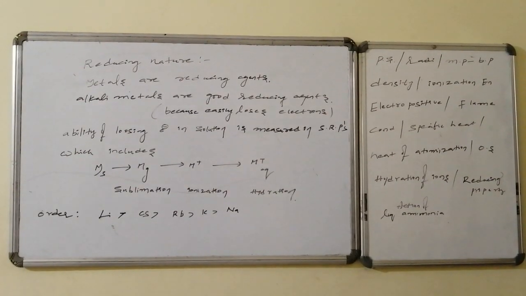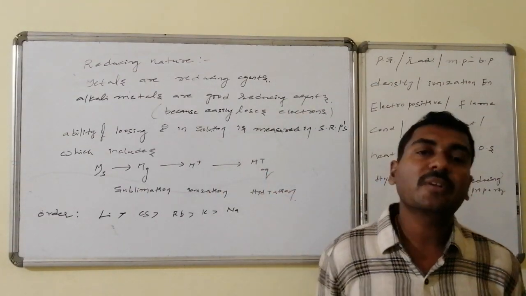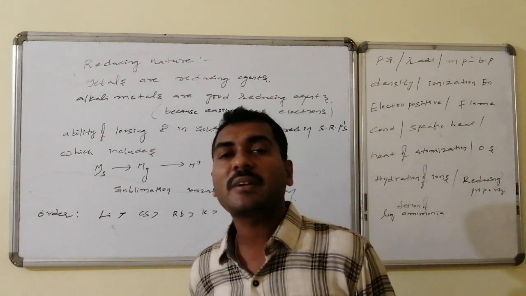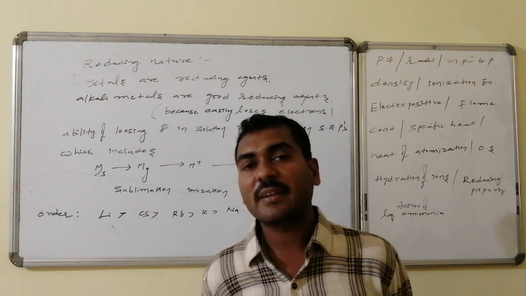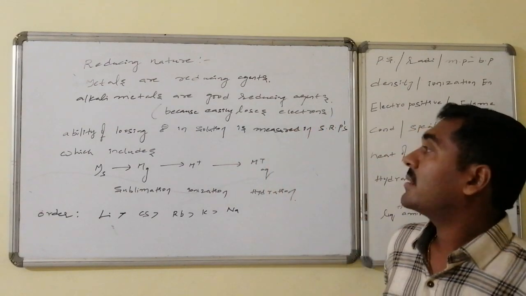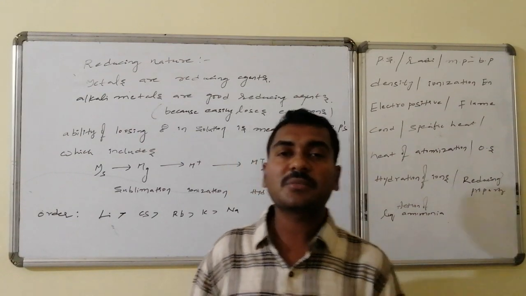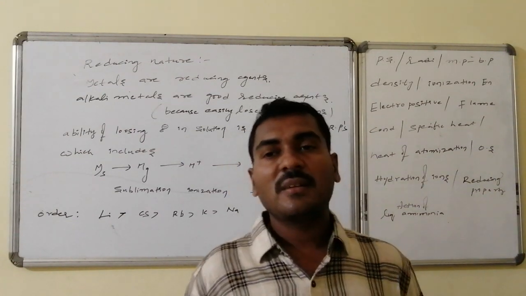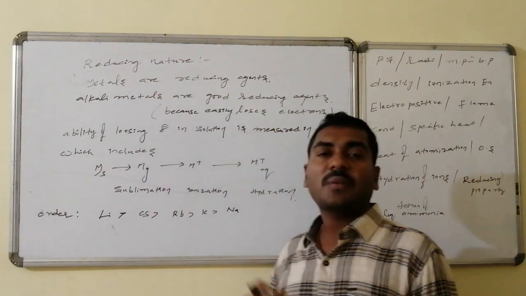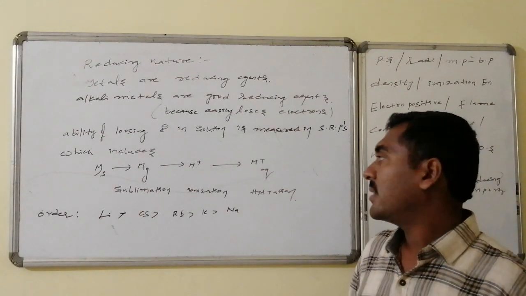Reducing nature: these are metals. Metals are good reducing agents, especially alkali metals are very good reducing agents because they can easily lose an electron. After losing one electron, they are converted to a stable inert gas configuration containing positive oxidation states. The ability of losing an electron in solution or water is generally measured in terms of standard reduction potentials, and that includes conversion of the solid physical state to the gaseous physical state, and the gaseous physical state to ionization, and then